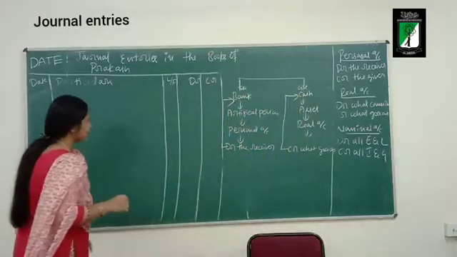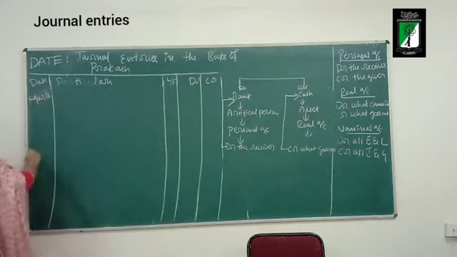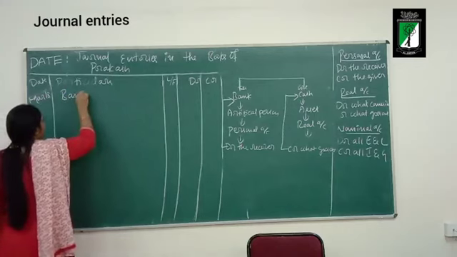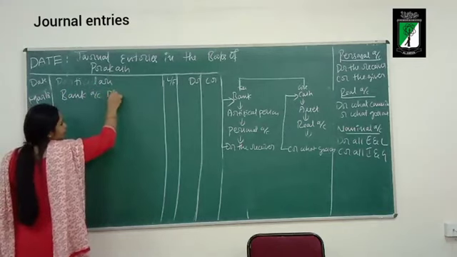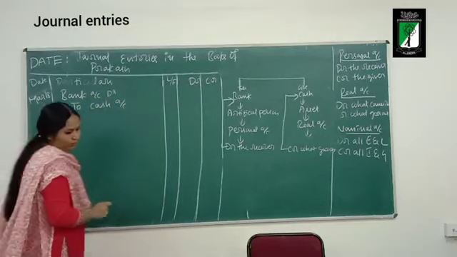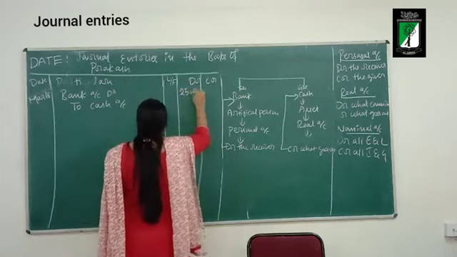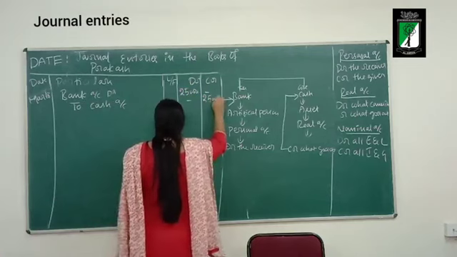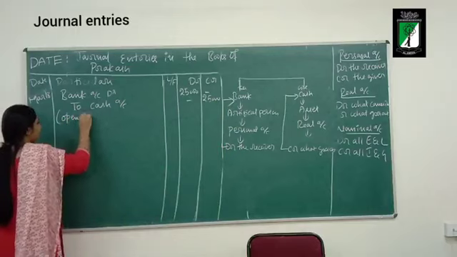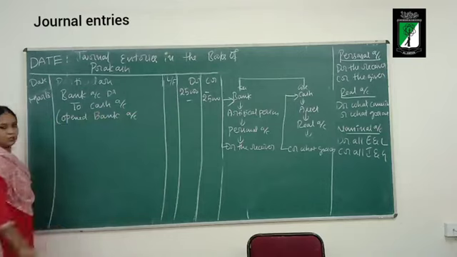What is the date of the transaction? March 18. So I should debit the bank account. Bank account debit to cash account. The value is rupees 25,000. Narration: open bank account. So this is the narration.